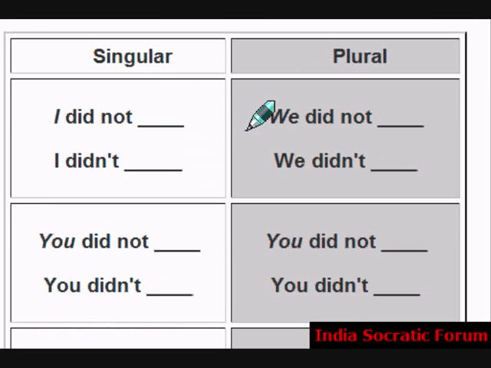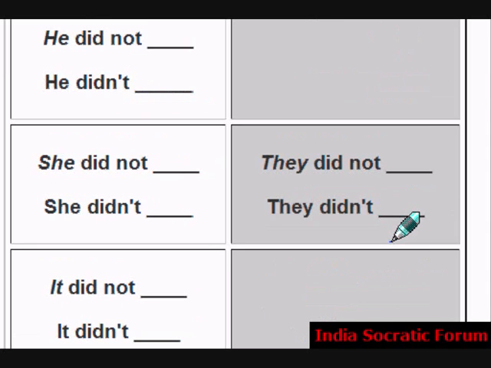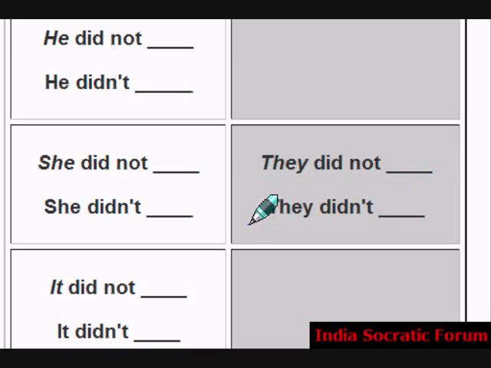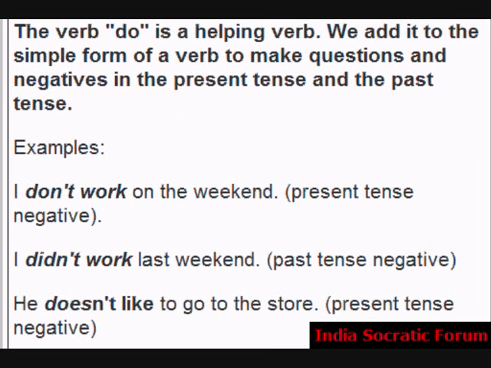The plural form for I is we did not, we didn't. You did not, you didn't. For he, she and it, it's they did not, they didn't. The simple verb do is a helping verb. We add it to the simple form of a verb to make questions and negatives in the present tense and in the past tense. Right?